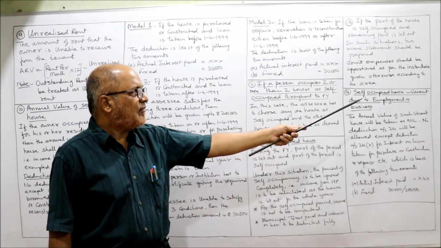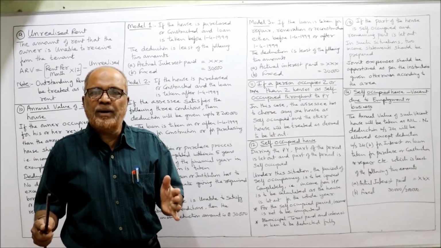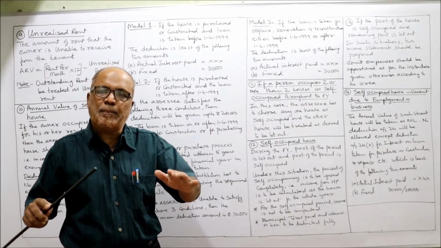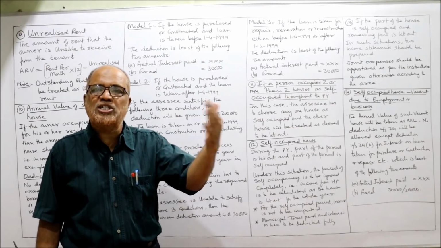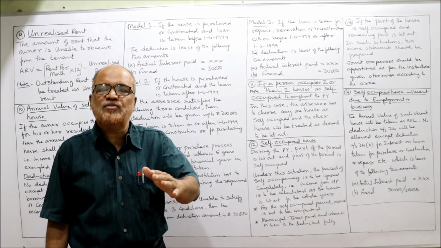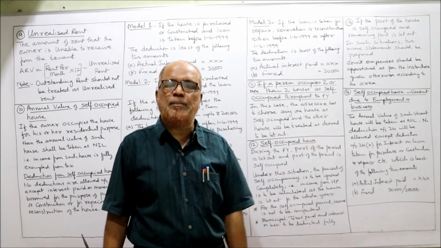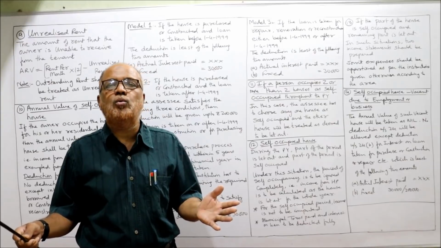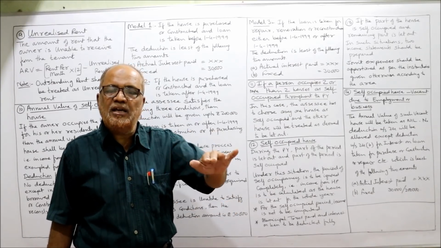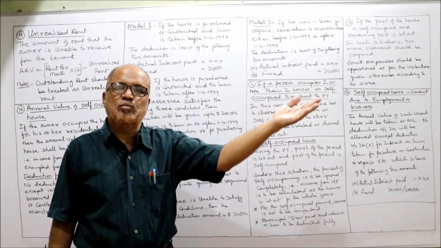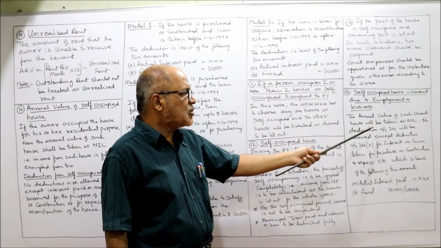The last thing is self-occupied house vacant due to employment or business. A person, an assessee, has kept vacant throughout the year his self-occupied house because of a change in employment place or because of a change in business situation. The person has moved from one place to another place. The house remained vacant throughout the year. He has not let it out. He has kept it vacant, and on account of his job he has moved from one place to another place. The annual value of such vacant house will be taken as nil.